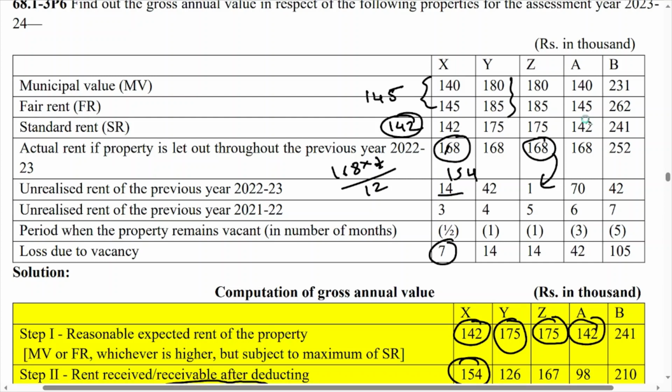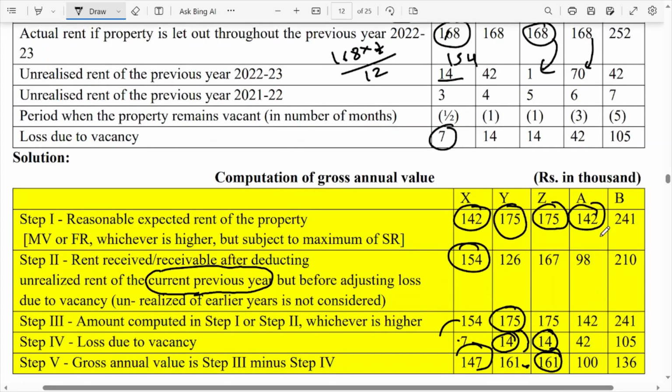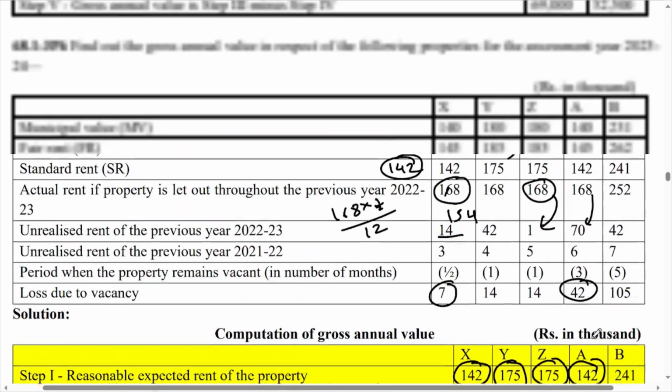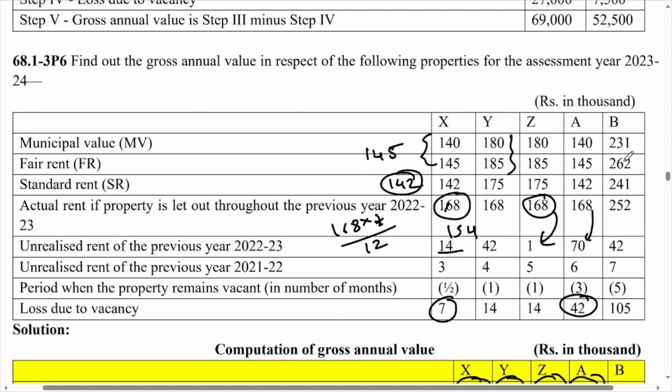Now 168 minus 70, so you will get 98. So 98 will be the step number 2 answer. Now compare, step number 3, 142 will become your answer. Now loss due to vacancy is given 42, that you have to deduct. So what is the answer? 100. Last situation, 231, 262.